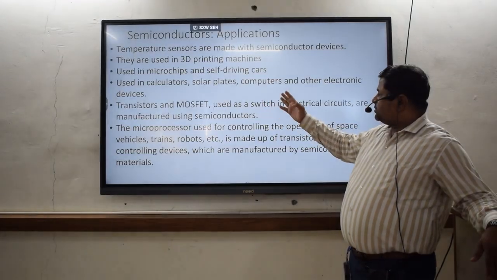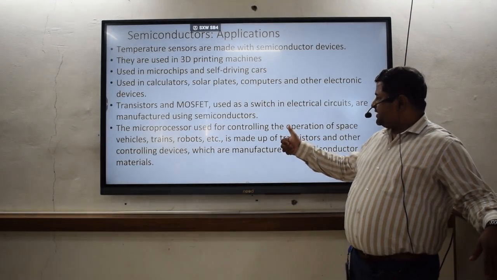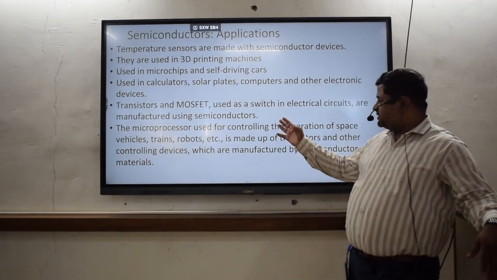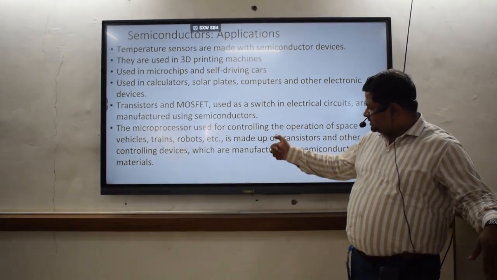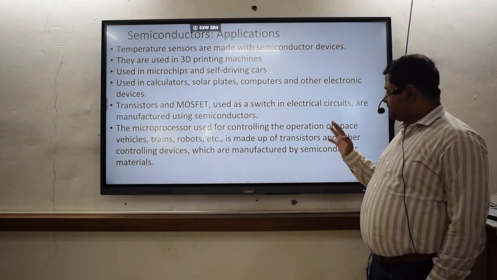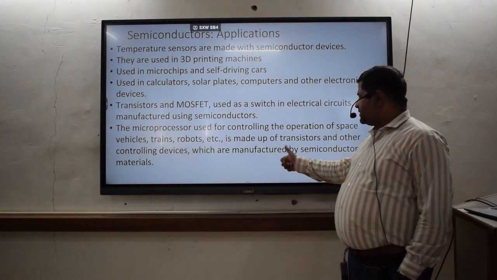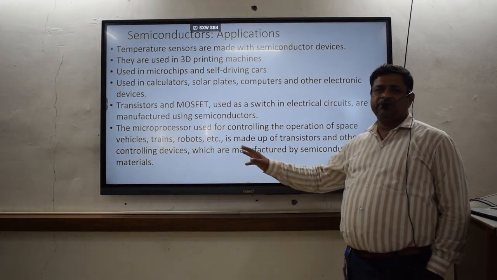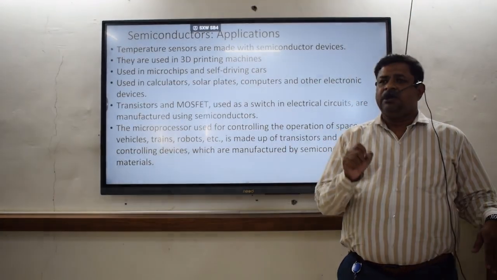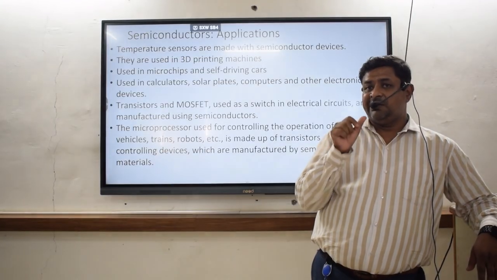Used in calculators, solar plates, computers, and other electronic devices. Transistors and MOSFETs, which are used as switches in electrical circuits, are also manufactured from semiconductors. Microprocessors used for controlling the operation of space vehicles, trains, robots, etc. are made up of transistors and other controlling devices which are manufactured using semiconducting materials. That's why the Government of India has invested a lot of money in developing this semiconductor industry.